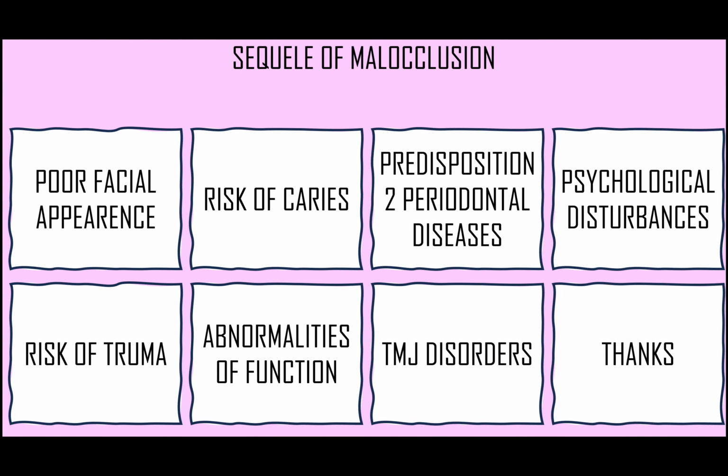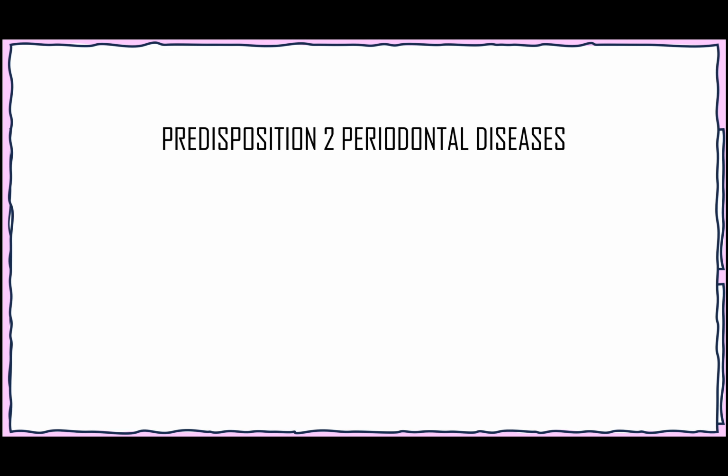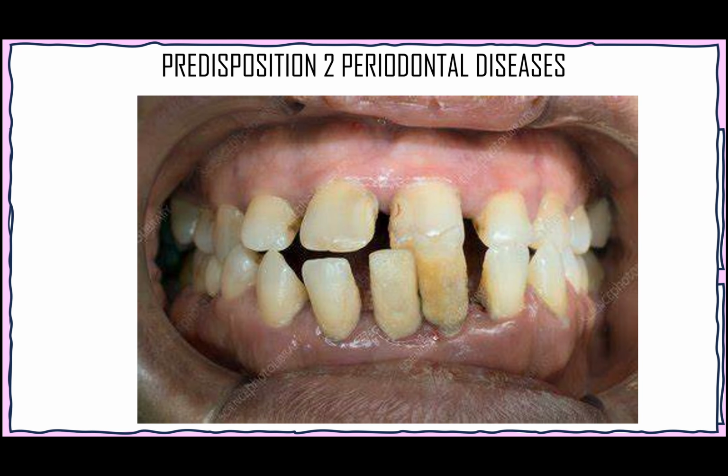Third sequelae of malocclusion is predisposition to periodontal diseases. Malocclusion associated with poor oral hygiene is a frequent cause of periodontal diseases. As you can see there are two problems, malocclusion and poor oral hygiene, and that has led to serious periodontal diseases. In addition, when teeth are placed in abnormal position, as you can see in there, they are proclined and these are also proclined, and there is an abnormal position for these teeth, and it can cause a traumatic occlusion with resultant periodontal tissue damage.